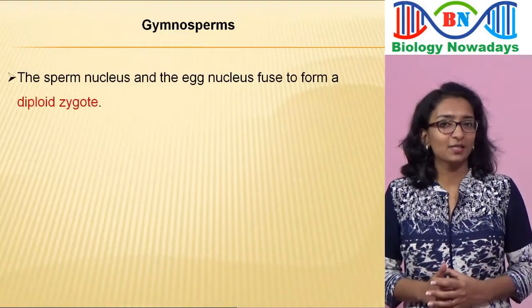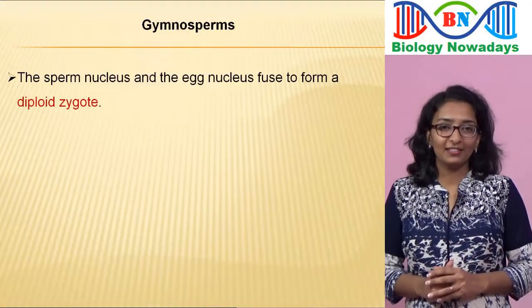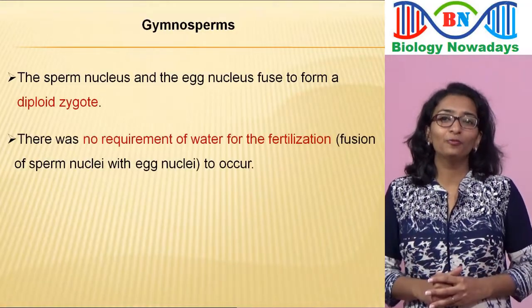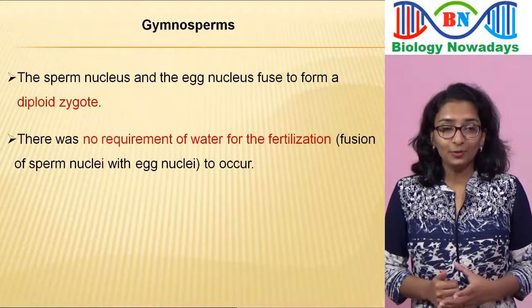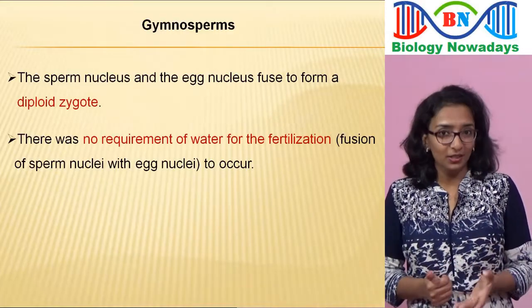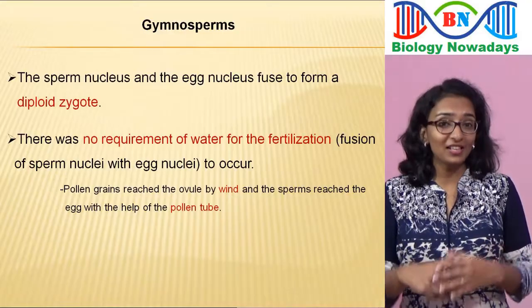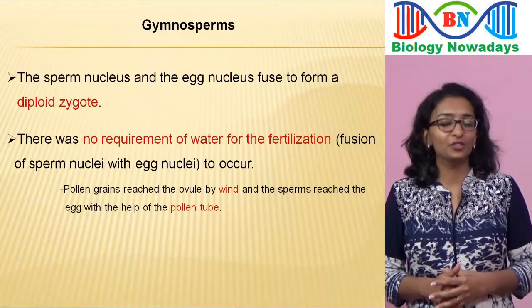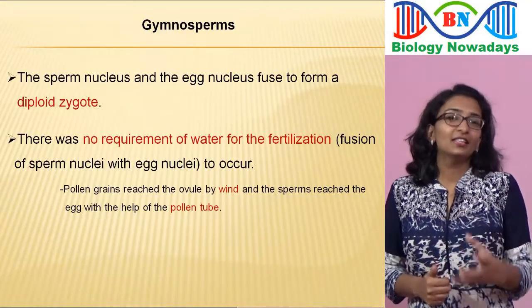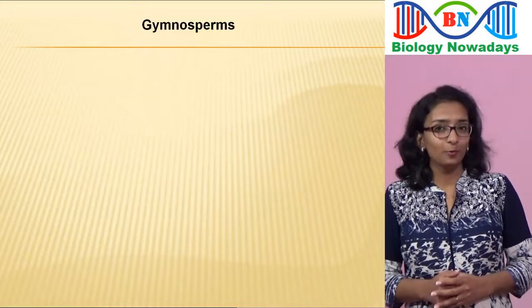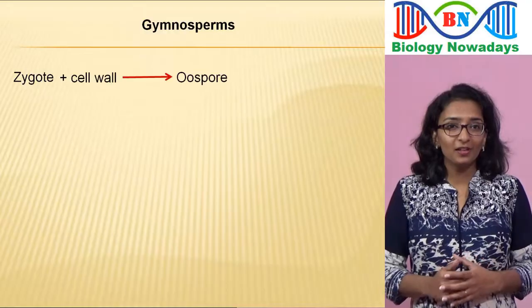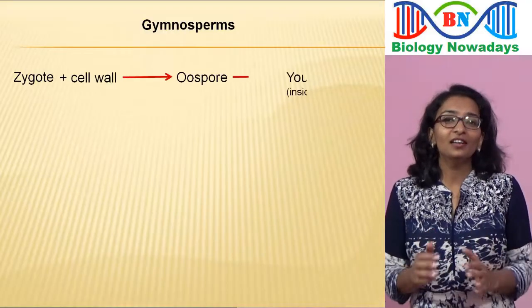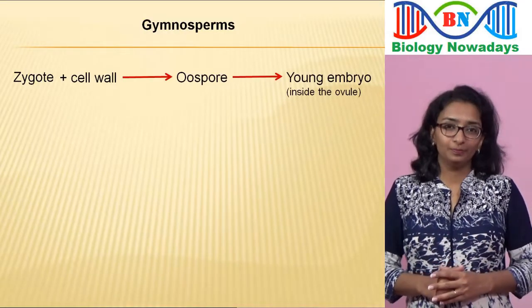But in gymnosperms, one thing to be noted is that there was no requirement of water for the fertilization to occur. Pollen grains reached the ovule by wind and the sperms reached the egg with the help of the pollen tube. The zygote now secretes a cell wall and becomes an oospore. The oospore then develops into a young embryo inside the ovule.